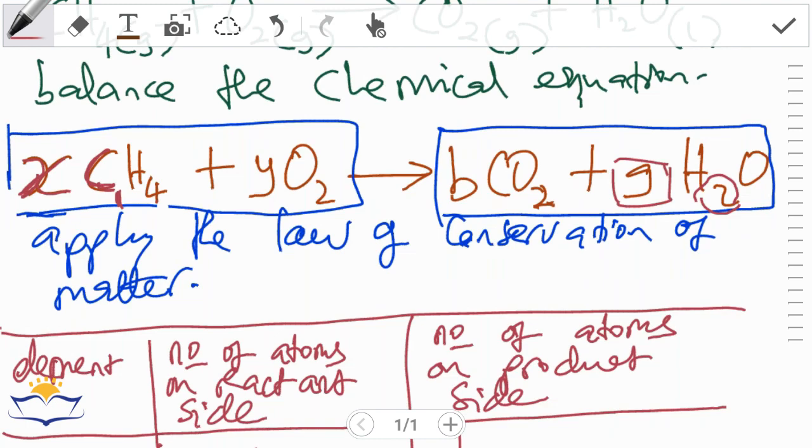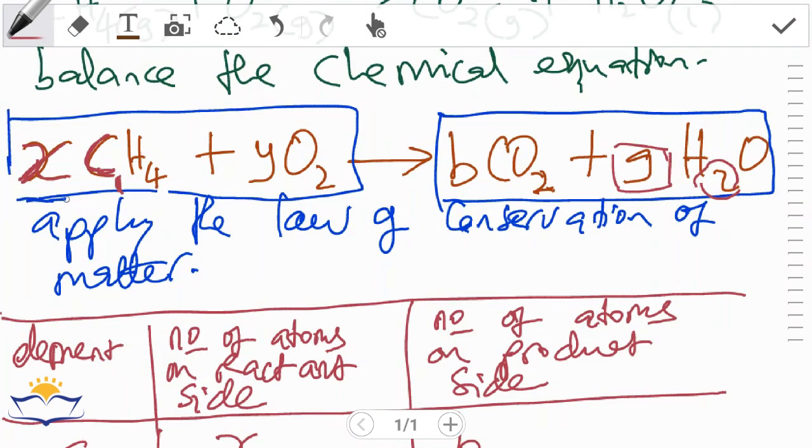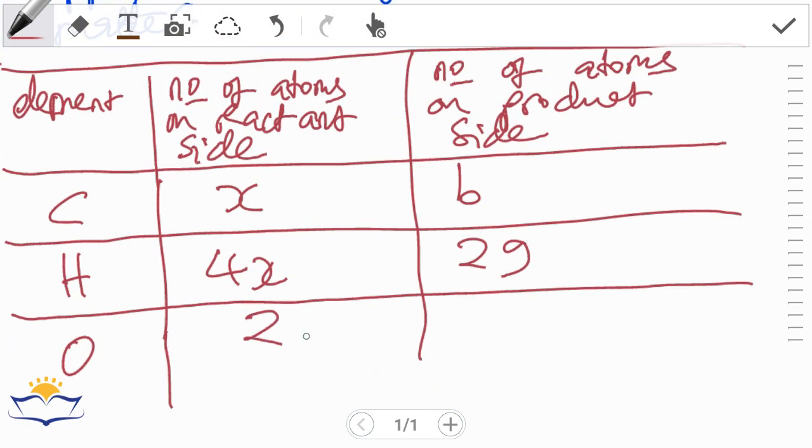Finally, oxygen. The number of oxygen atoms on the reactant side is the coefficient, which is y, times the subscript, which is 2. 2 times y gives us 2y.